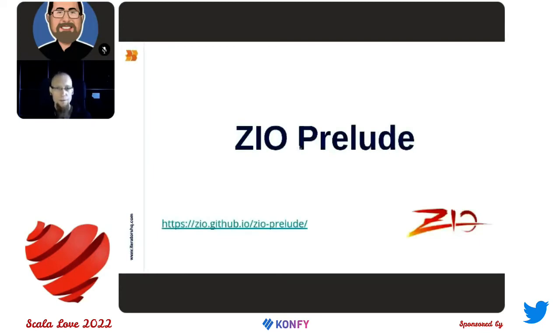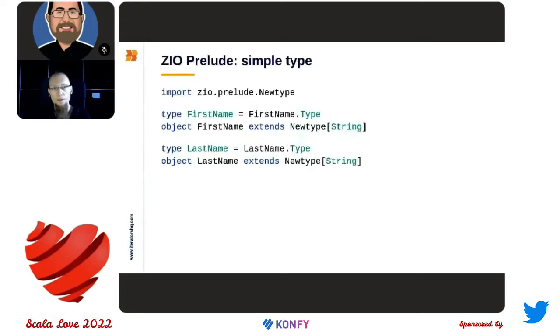Yeah, so let's move to the next library. This is ZIO Prelude, and this is part of the ZIO ecosystem. And when it comes to creating a new type in ZIO, it looks almost the same as in Monix. The only difference here is that we need to extend a different type. It is called here Newtype for a string. And of course, we have a different import.